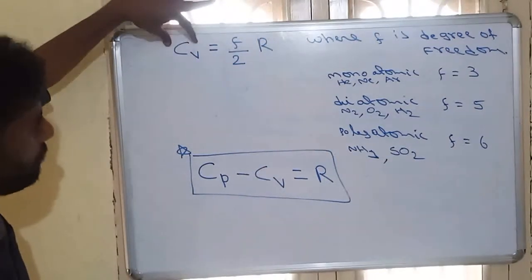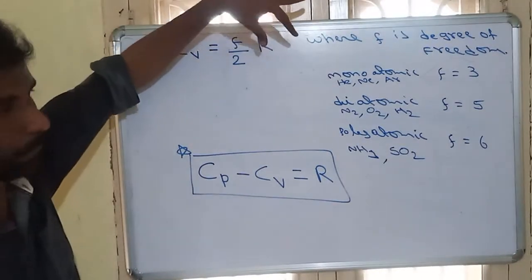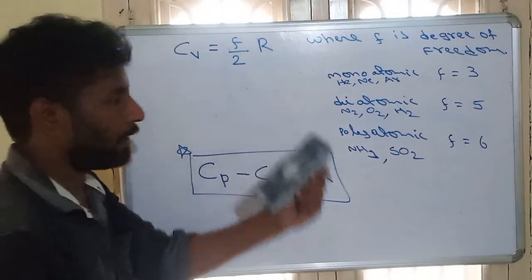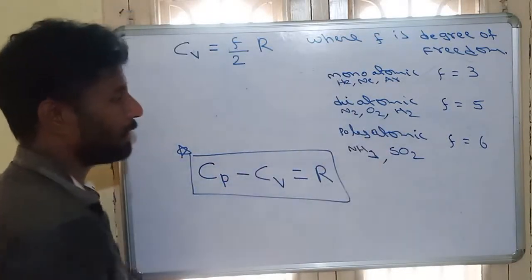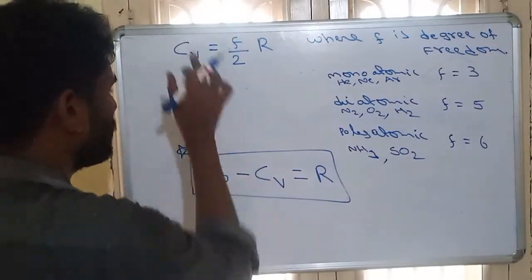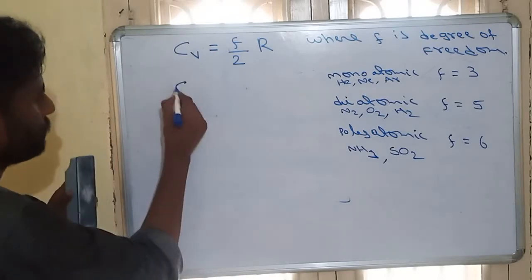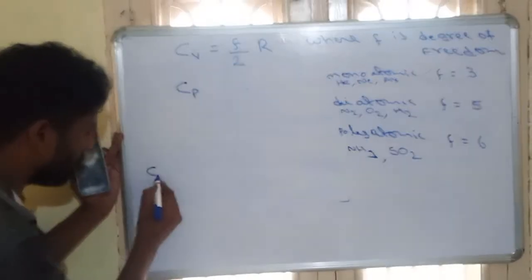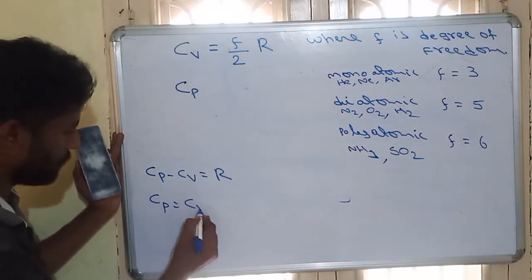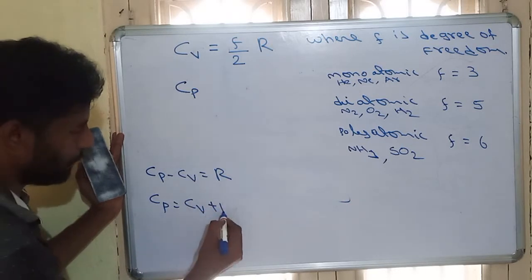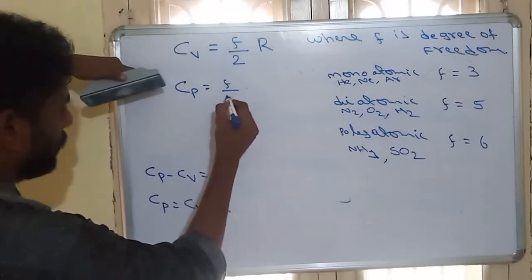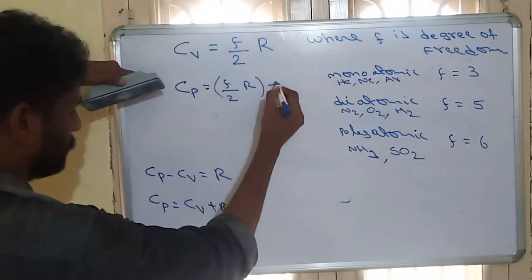So the value of Cv is equal to F by 2R. For monoatomic gas, this will be 3 by 2R. For diatomic gas, 5 by 2R. For polyatomic gas, that will be 3R, that means 6 by 2R, that is equal to 3R. Now the Cp value. Already we know that Cp minus Cv is equal to R. From this, Cv will go to the other side, so Cp is equal to Cv plus R. So the value of Cp is equal to Cv, that is F by 2R plus R.